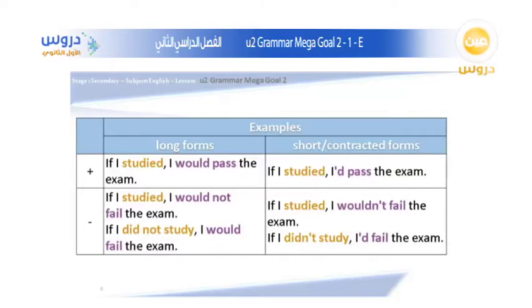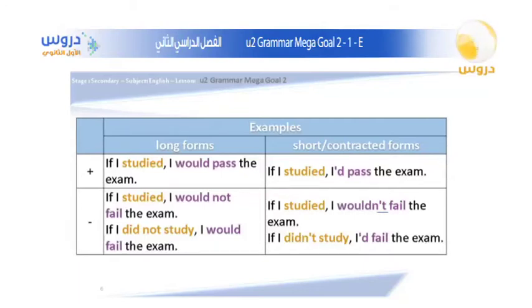Let's see the short form: if I studied, I wouldn't fail the exam. Here, what we changed is the not form. Instead of writing not, we only put an apostrophe and the letter t at the end.